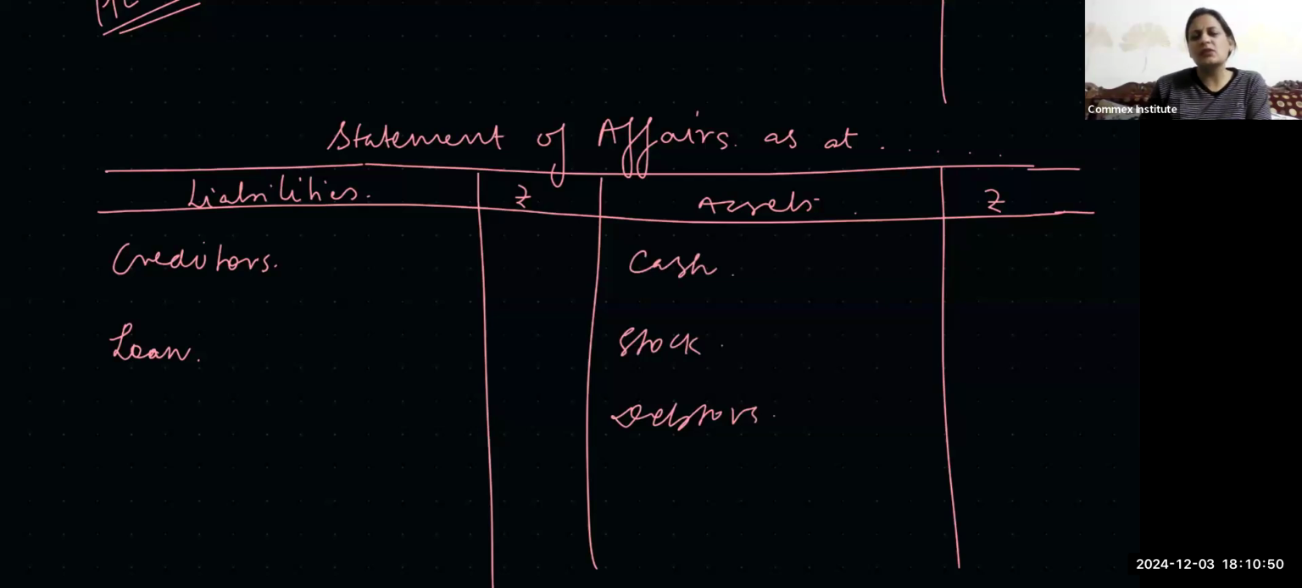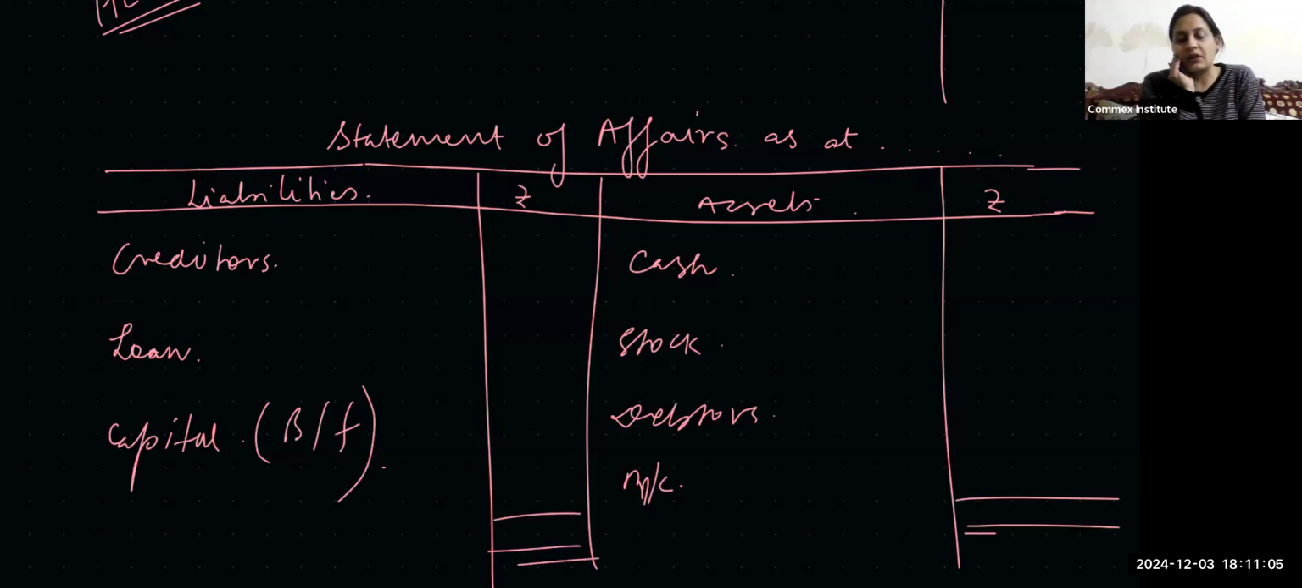Okay. There may be other assets also, like machine or any other asset, and capital will be the balancing figure. So if you're making this statement at the beginning of the year, you'll get the beginning capital as the balancing figure. If at the end of the year, you'll get the closing capital as the balancing figure. Once you know the opening and the closing capital, and you know the drawings, and you know the additional capital, you can always calculate the profit, right?